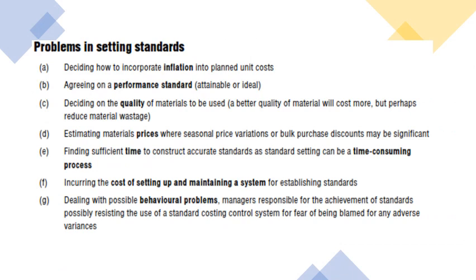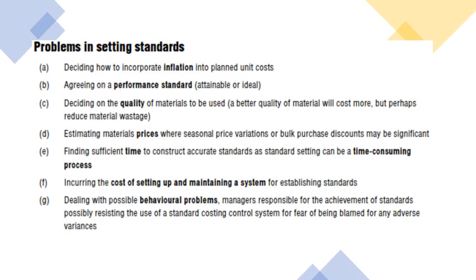There are some problems when we make standards. For example, deciding how to incorporate inflation into planned unit cost, and inflation is a major factor that increases the cost of your production. Your price of material could be increased with inflation, labor price could be increased, and some other factory overheads. So this is very important.